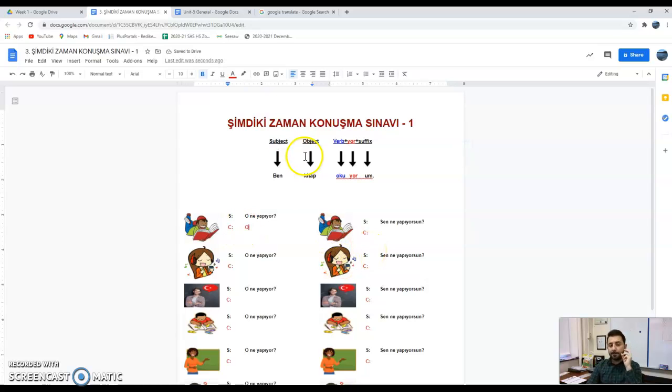Then he's reading a book. Oh, look at that. Book is the object. So I'm gonna say kitap, right? And then the action comes at the end. Okuyor, right? O kitap okuyor. That means he is reading a book. Why am I not putting any suffix at the end? Because o doesn't get any suffix at the end of the sentence. We talked about that in Unit 2.